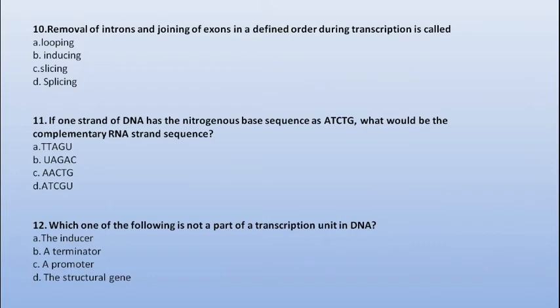Next question, if one strand of DNA has the nitrogenous base sequence as A, T, C, T, G, what would be the complementary RNA strand sequence? As we know, RNA has uracil in place of thymine, and A pairs with T and C pairs with G. So A pairs with T, but in RNA we have uracil, so A pairs with U. So the first one would be U. According to that, our option B is correct, but let's see ahead. Then T will pair with A, then C will pair with G, then again T with A and G with C. So our option B would be correct.